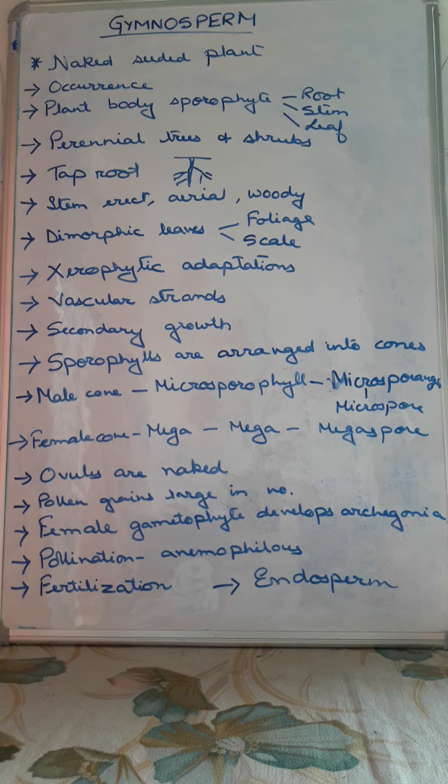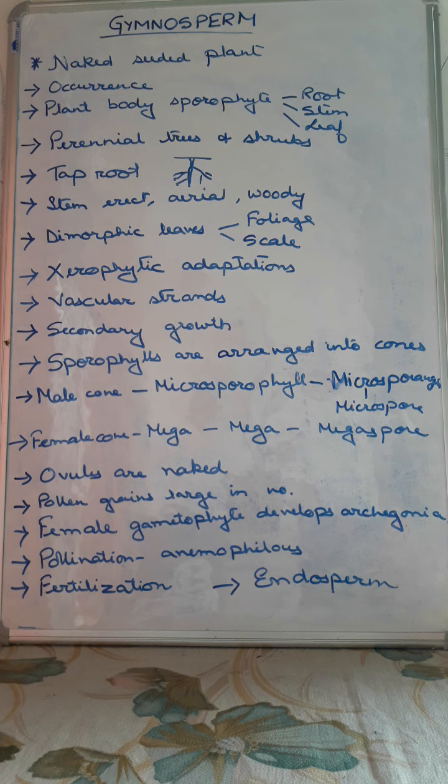Now they occur basically in hilly areas, colder parts of the northern hemisphere, or sometimes they occur in tropical and subtropical areas also. Even some of them are used as ornamental plants like thuja. So they occur in different types of habitats. The plant body is basically a sporophyte. Sporophyte means the spore bearing structures appear, and it is divided into root, stem and leaves.